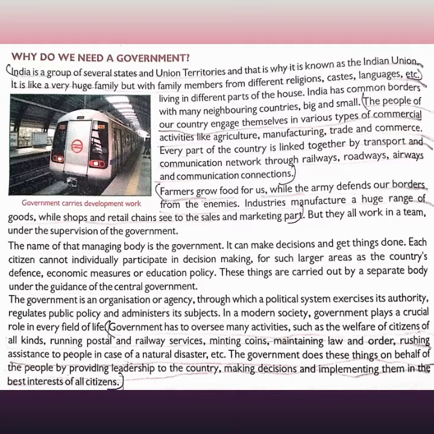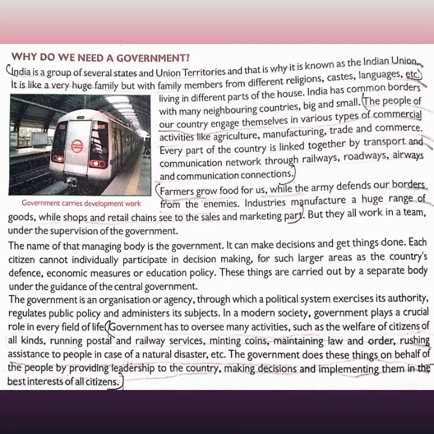It is like a huge family, but with family members from different religions, castes, languages, etc., living in different parts of the house. India has common borders with many neighboring countries, big and small. Here it is said, India is a very big family with family members from different religions, castes, languages.